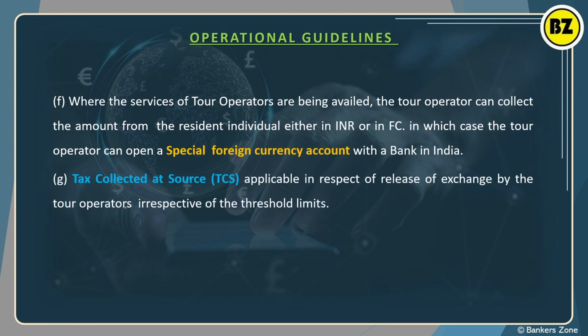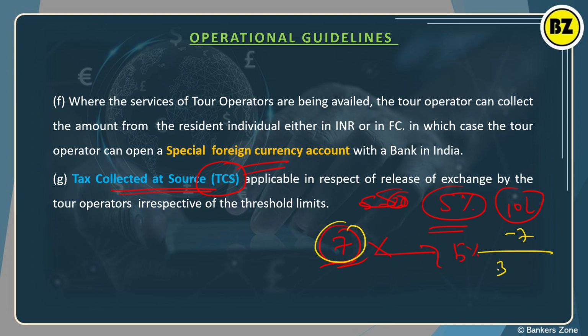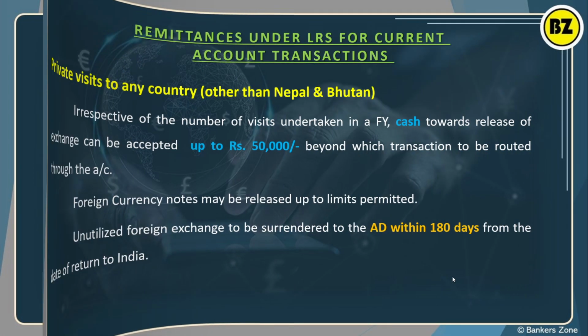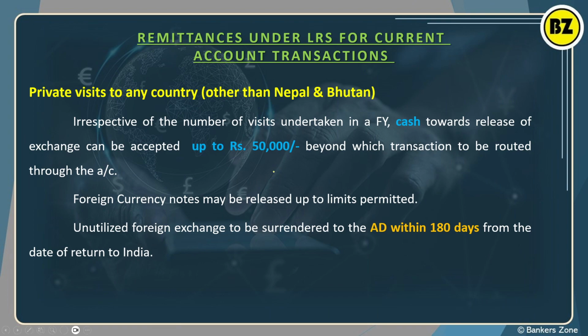Now, apart from that, there is something called TCS. It is not a facility, it is the tax collection, right? So generally 5% tax is collected, 5 to 20, generally 5%. Okay, and the limit is what? 7 lakh. So up to 7 lakh no tax is supposed to be collected, but above 7 lakh tax has to be collected at 5%. For example, if you are sending 10 lakh rupees, in such a case up to 7 lakh no tax, so minus 7, only 3 lakh is remaining. So 5% on 3 lakh, it will be 15,000 you have to pay as tax, right? So this is the tax collected at source. So the bank which is sending can collect the taxes.